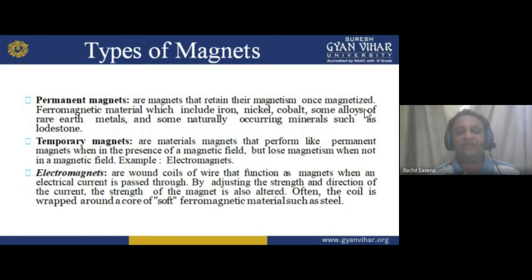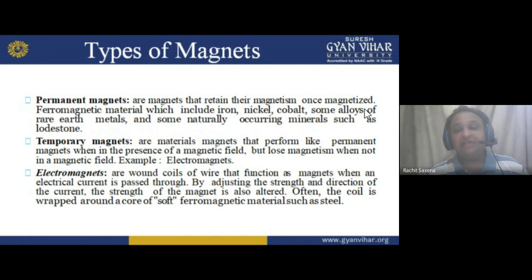For example, I'm using a nail made up of iron with a magnet. It behaves like a magnet, but, my dear student, only when we are applying a magnetic field on it. If an iron piece is there, I have to apply the magnetic field on it. If I am applying the magnetic field on it, it behaves like a magnet. It persists as a magnet only when the magnetic field is on it. Otherwise, it does not behave like a magnet.